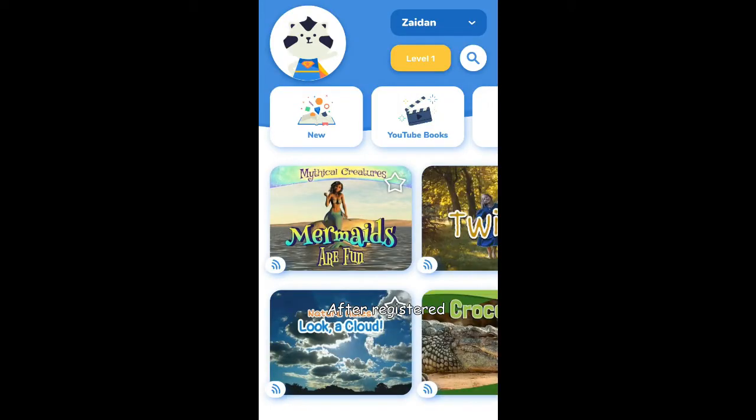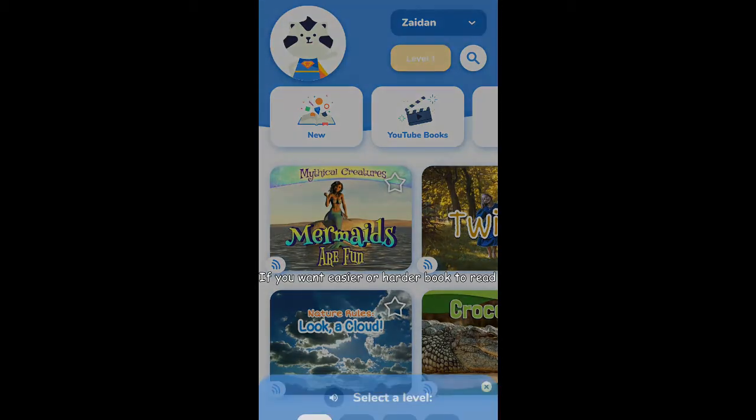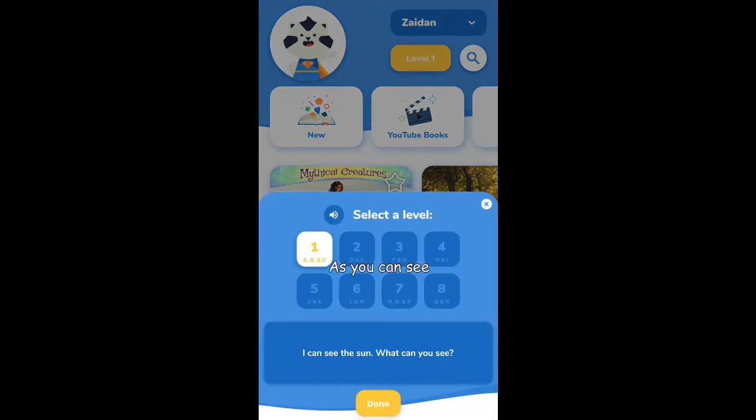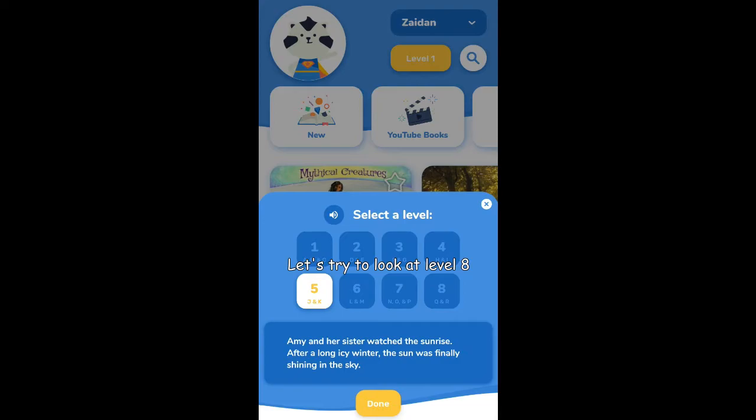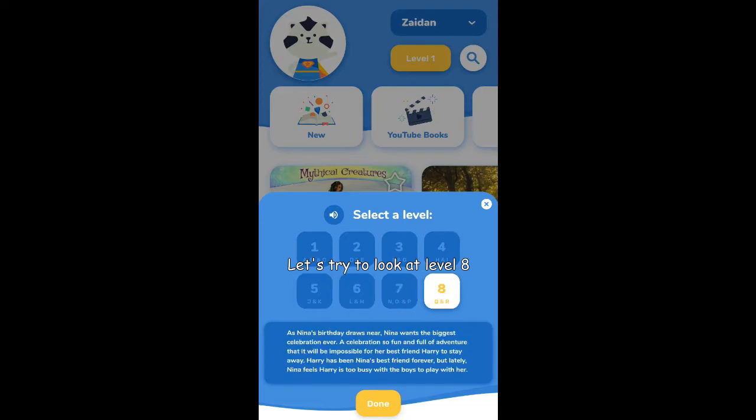After registered, you will see random type of level 1. Press the level panel to choose your level if you want easier or harder to read. As you can see, there are 8 types of level with random difficulties. Let's try to look at level 8.